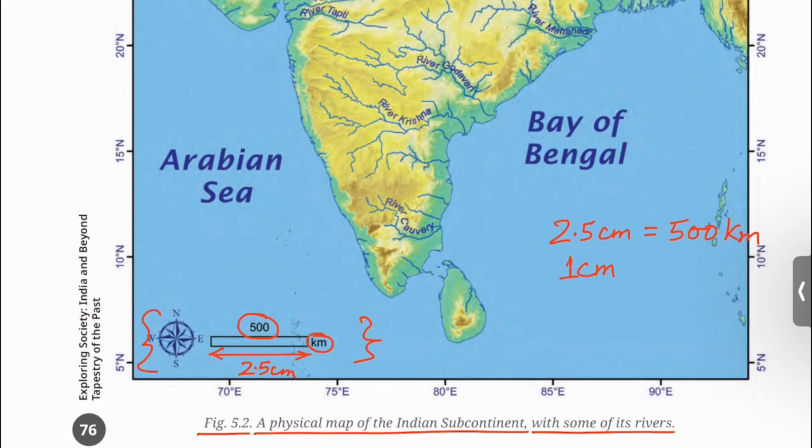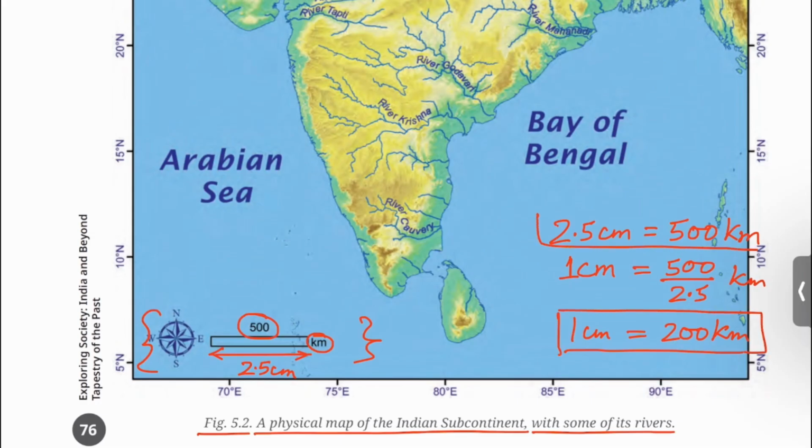That means 1 centimeter on the map will be equal to 500 upon 2.5 kilometer, or 1 centimeter on the map is equal to 200 kilometer on the ground. So the scale is 2.5 centimeter is equal to 500 kilometer, or you can write like this: 1 centimeter is equal to 200 kilometer.